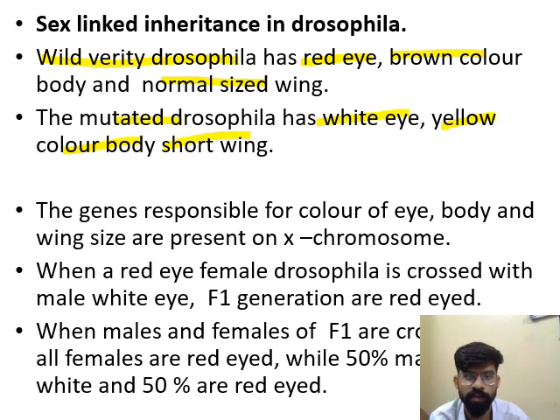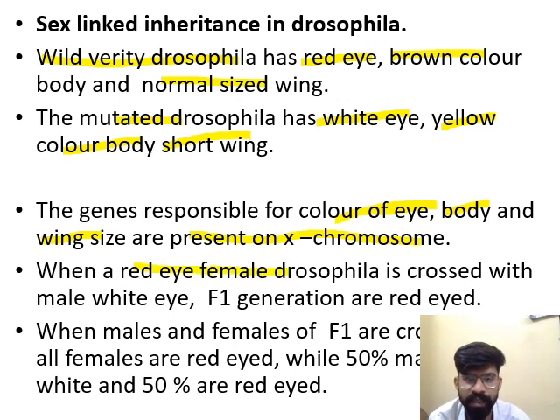The genes responsible for the color of the eye, body and wing size are present on the X chromosome. Means these genes are responsible for the production of the color of eye, body and wing size, and they are present on the X chromosome.